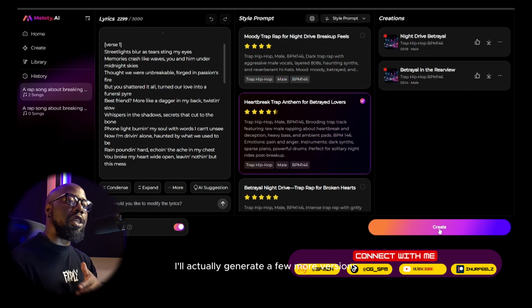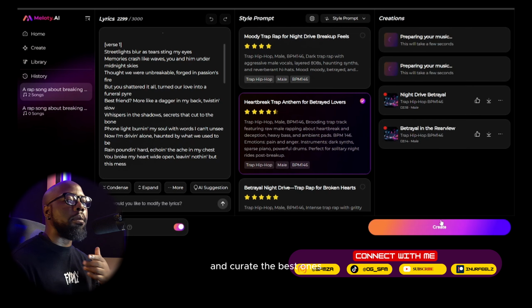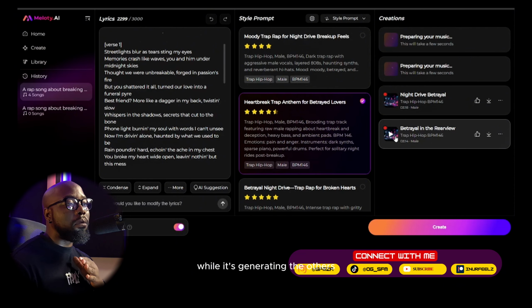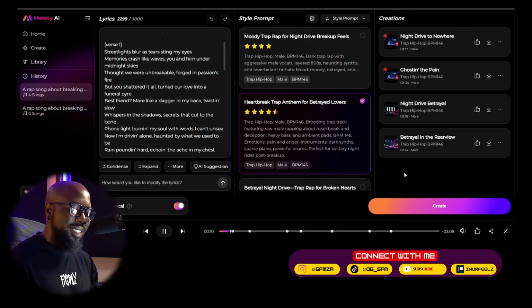Behind the scenes, I'll actually generate a few more versions and curate the best ones. Because let's face it, with AI, it's sometimes hit or miss. But when it hits, it really hits. While it's generating the others, I'm just going to listen to the first generation. I'm loving the beats, let's go.